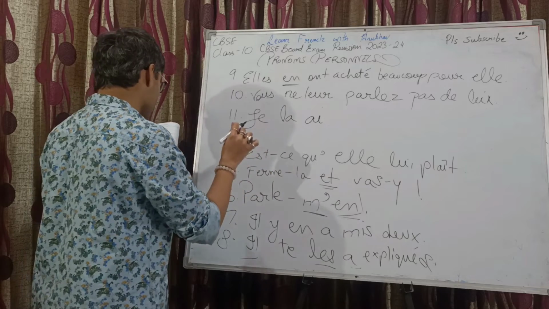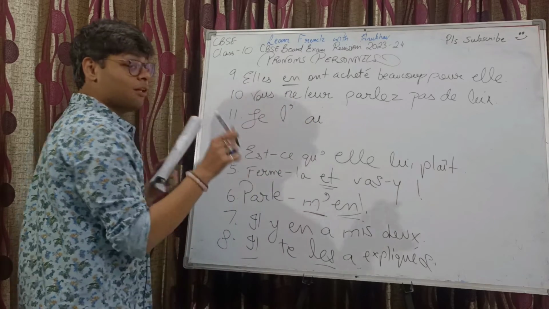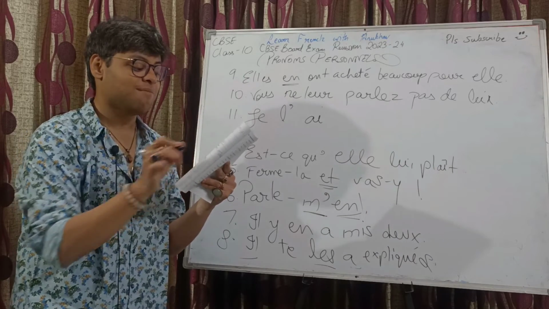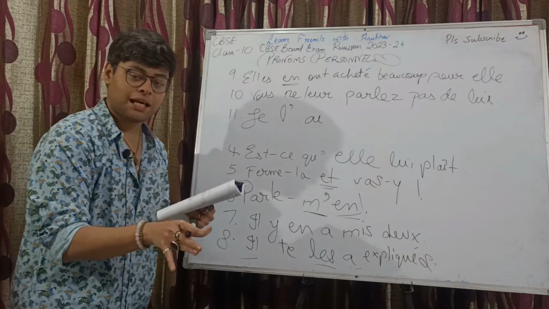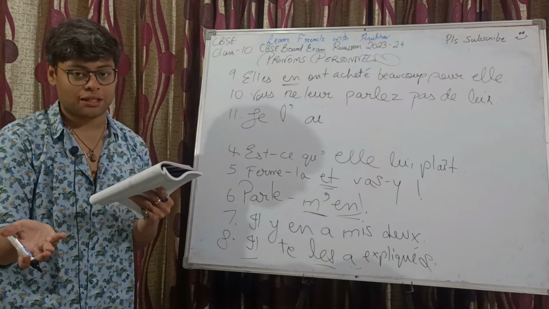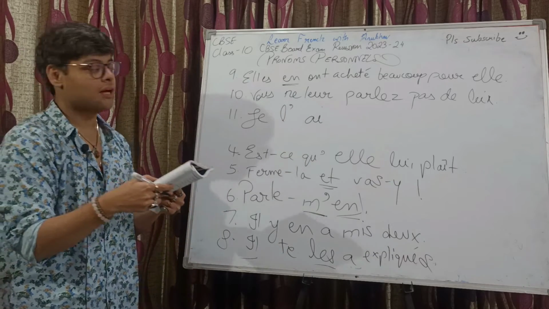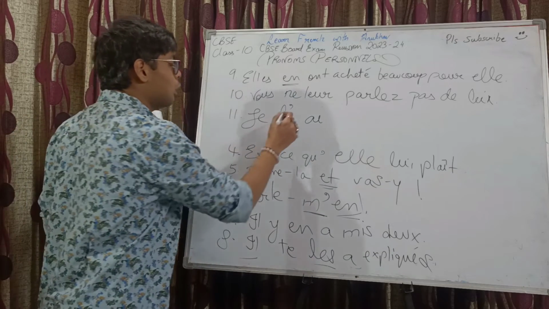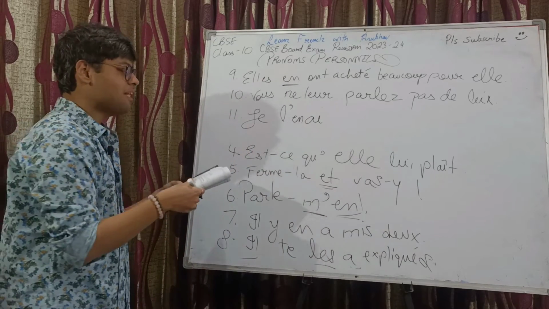So, we will put an apostrophe, but wait. We have de Paris as well. Complément de lieu preceded by the preposition de. In that case, we are not using pronom y, we are using pronom en. So, je l'en, L apostrophe en, okay, that will be the answer.